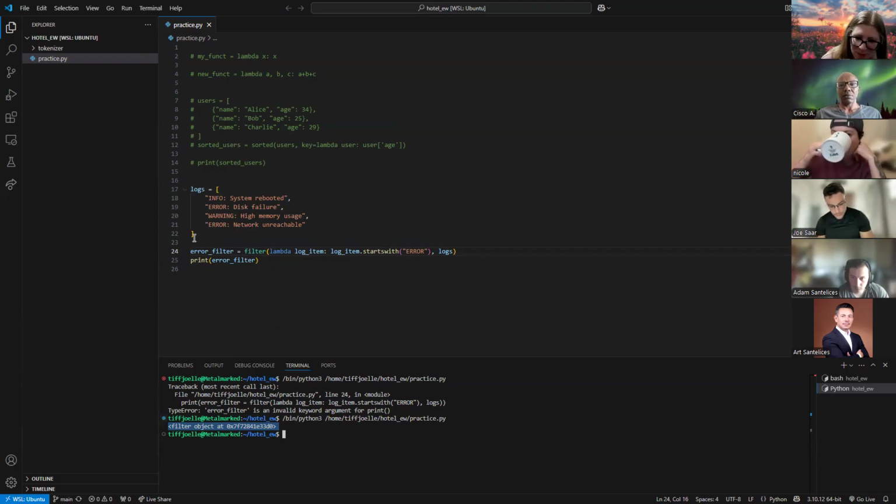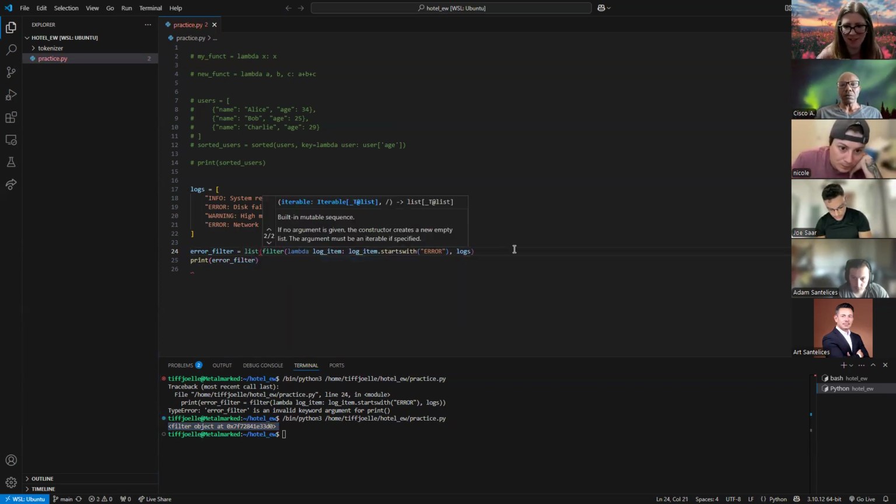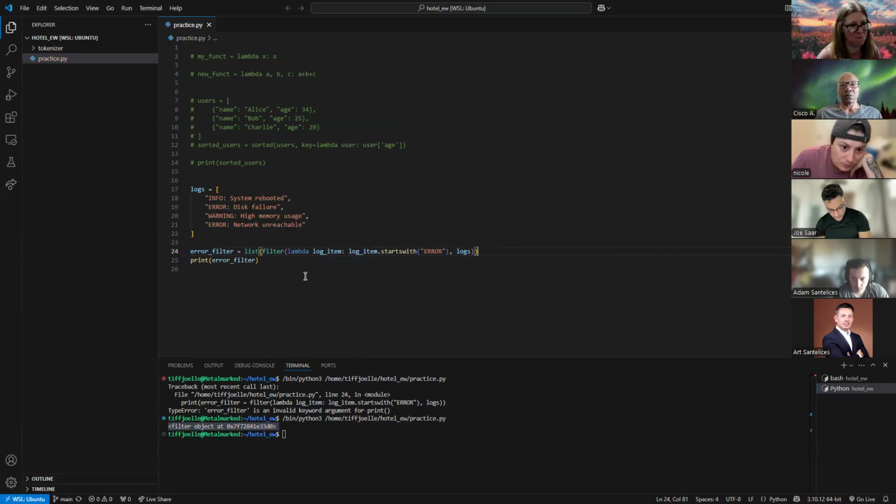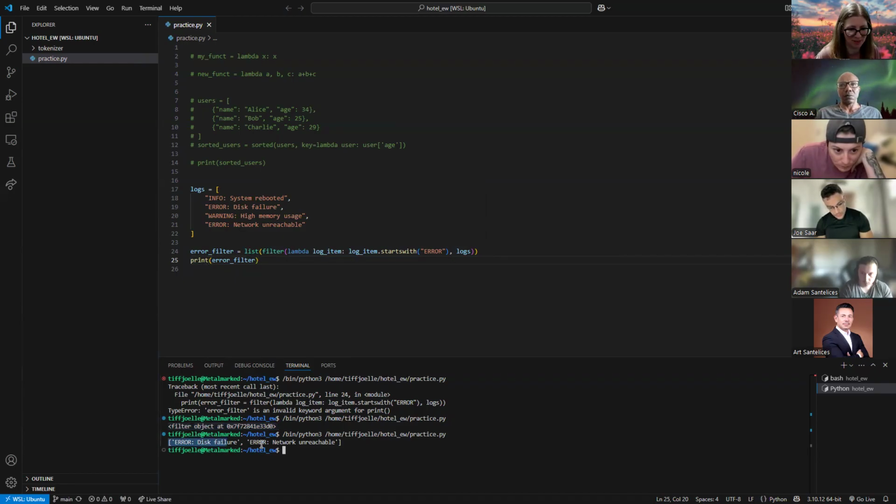So this is not readable, but I can go ahead and make it readable by just putting it in a list. So that's what I'm going to do. Let's see if that works. There we go. So it took this thing and just put it in a list for me, and it works now. It went through each one, did this lambda function on each line, and just returned to me the ones that start with error. All right, any questions with lambdas so far?